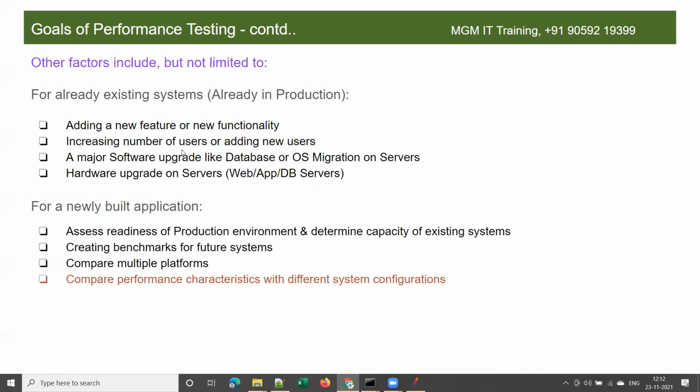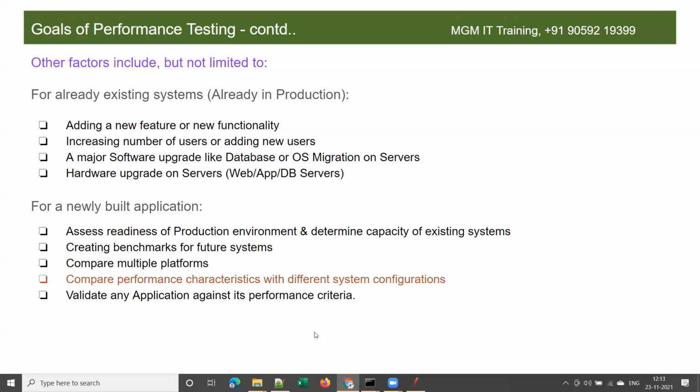Now what we are discussing is in what cases we do performance testing for an already existing application and a newly built application. Very important interview question, guys. Compare performance characteristics with different system configurations, meaning different software configurations or hardware configurations. Next, validate any application against its performance criteria.